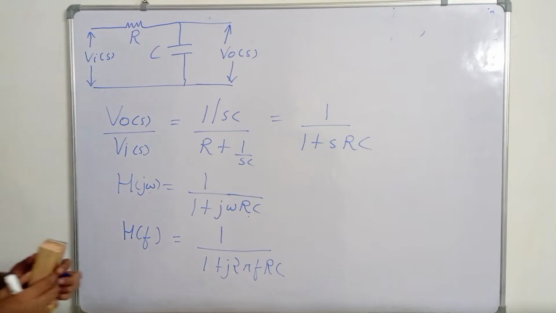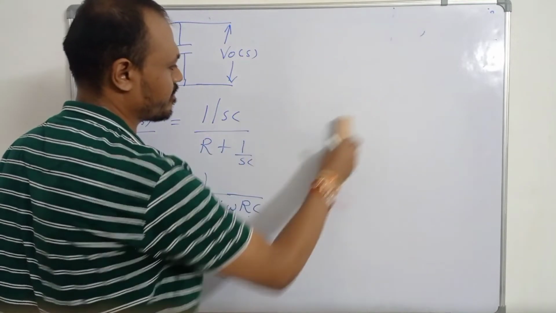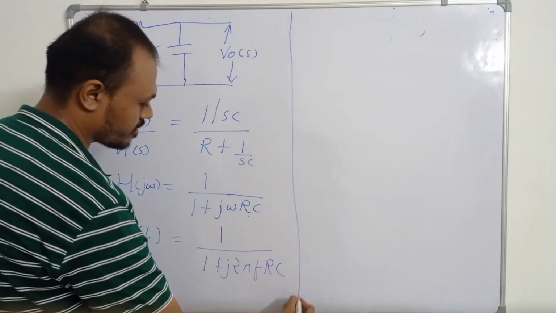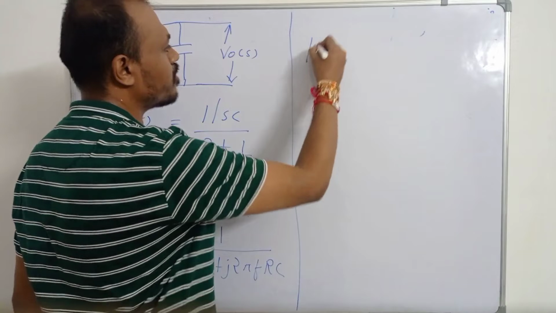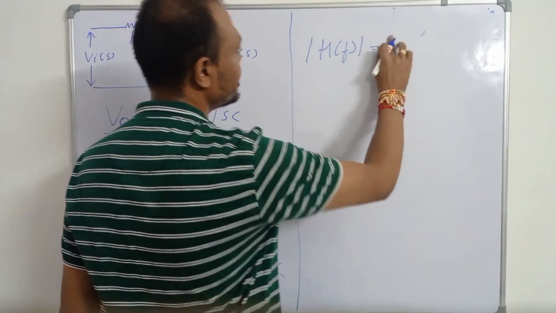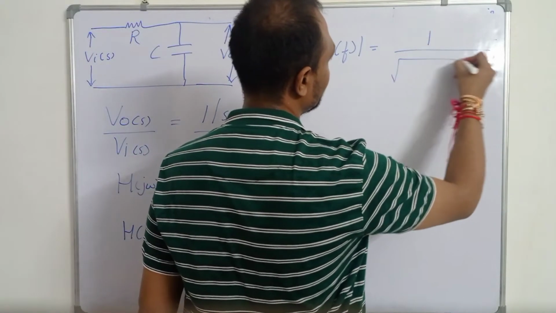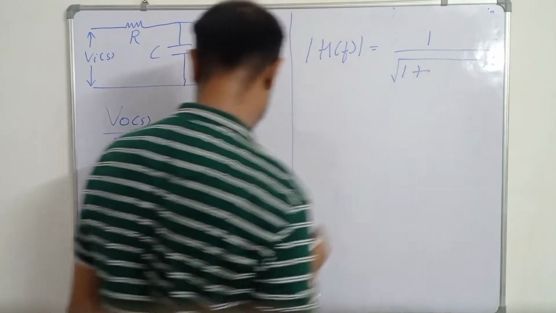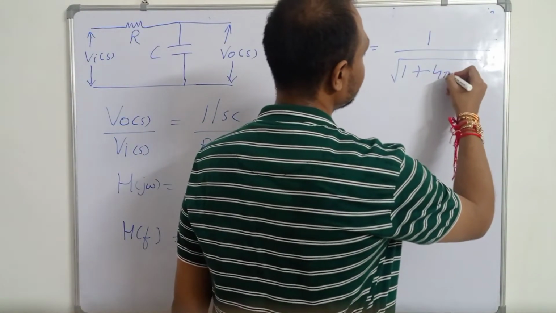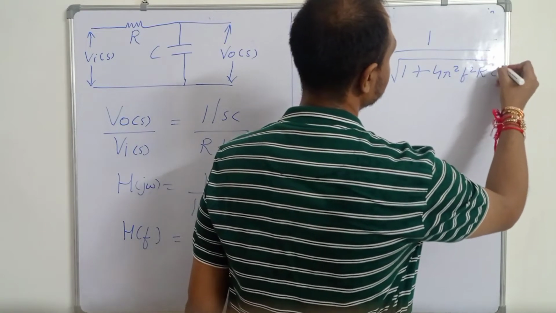So mod of H of F will be equal to 1 upon under root of 1 plus 4 pi square f square R square C square.